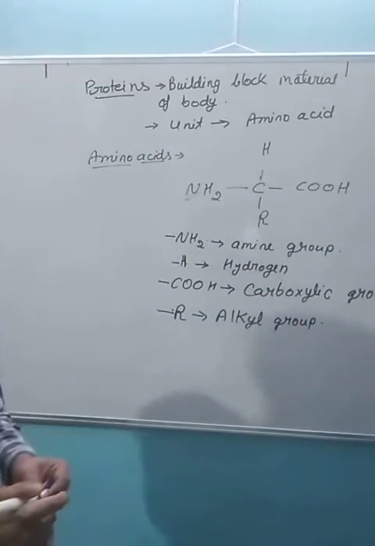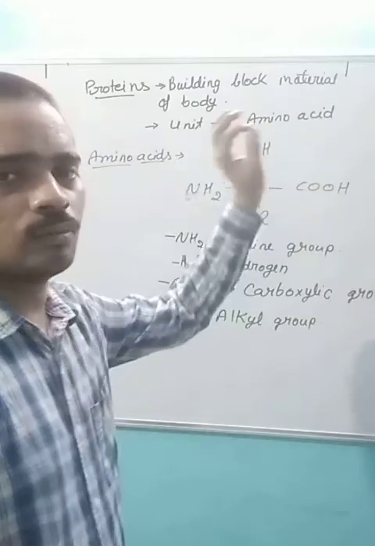In each kind of amino acid, these three things are mostly common.